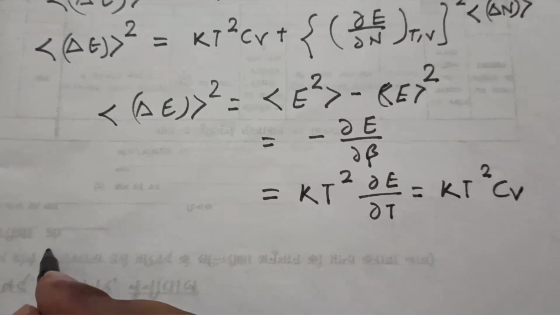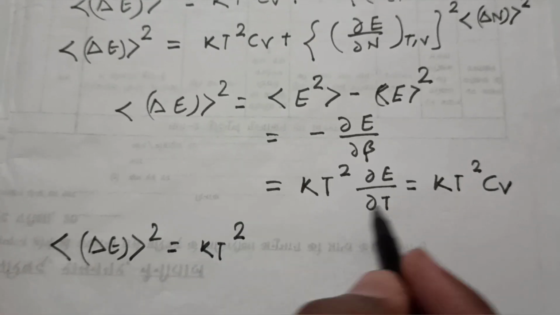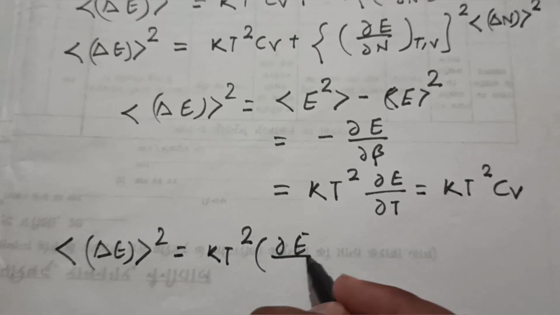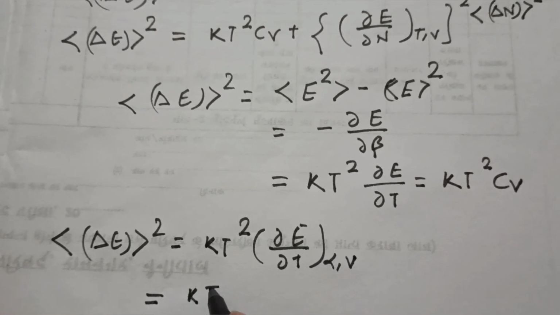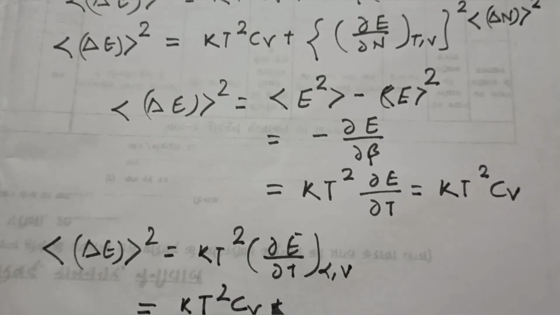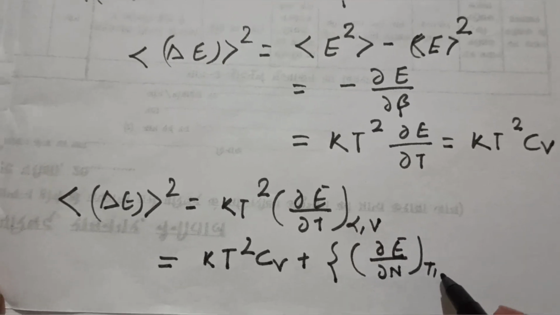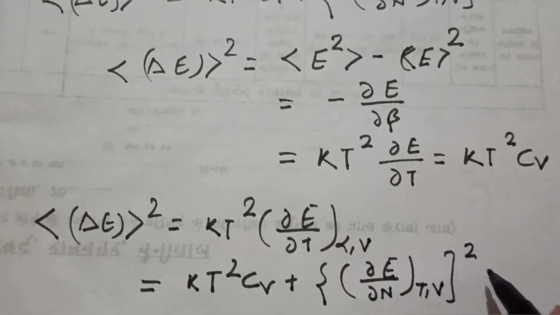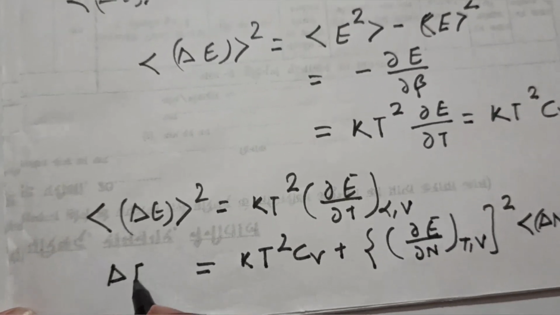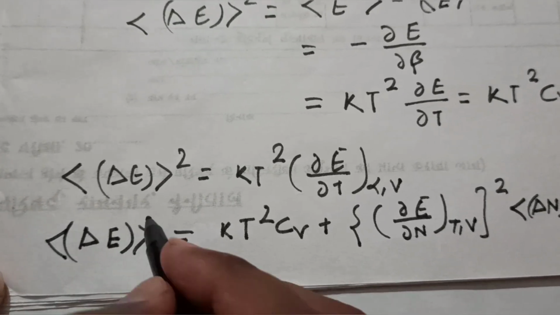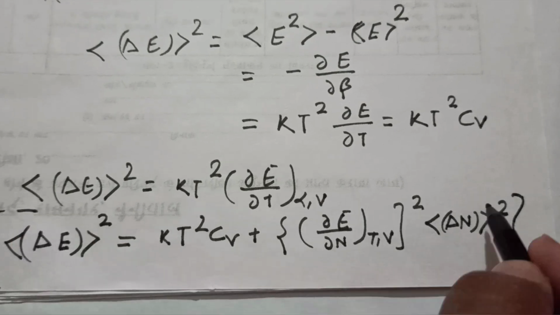We will have this del E square is equal to kT square times of del E upon del T, at constant alpha and V, or simply you can just have kT square times of CV plus del E upon del N at constant T and V, whole square, times del N whole square. What is this? This is again the value of del E square. It is the variance. This is the equation we have obtained.